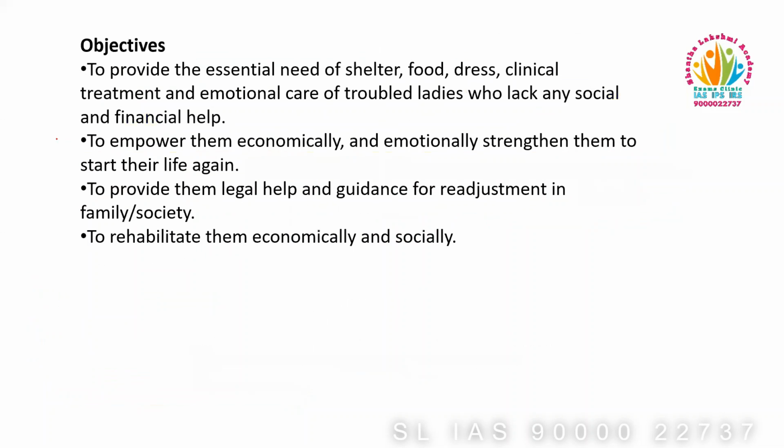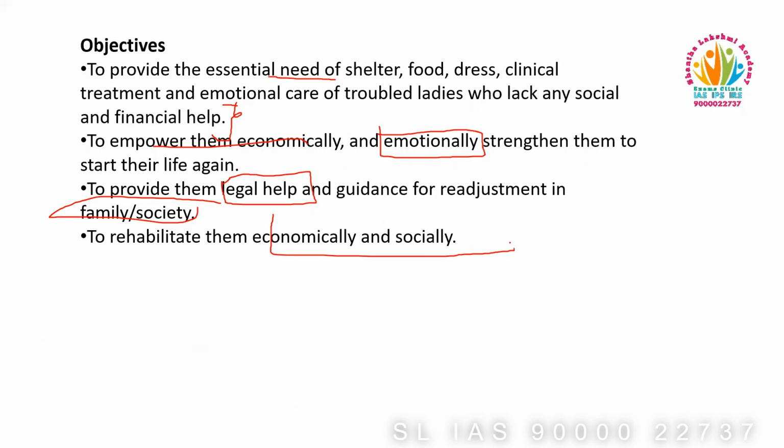The objectives are to provide essential needs of shelter, food, and dress, everything essential for surviving, and to empower them economically and emotionally. It will also provide emotional strength to these women to restart their life, and legal help is also provided for readjusting themselves in society, and to rehabilitate them economically and socially. All these are the objectives.